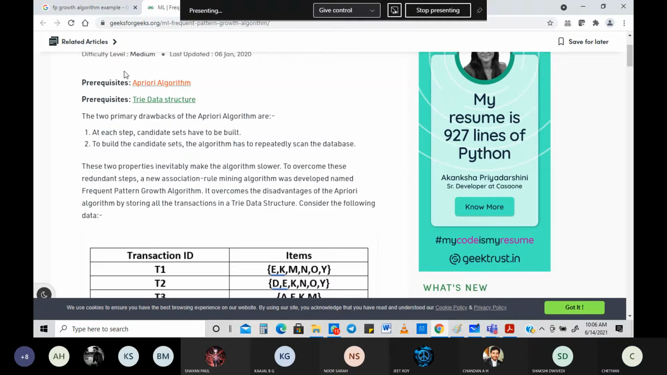We are talking about what is known as the FP growth algorithm. It clearly says the prerequisite is that you know about the a priori algorithm. Then they're saying tree data structures. TRIE is nothing but TREE, both are same. You must be knowing what trees are and how you create trees. Pretty sure you know it.